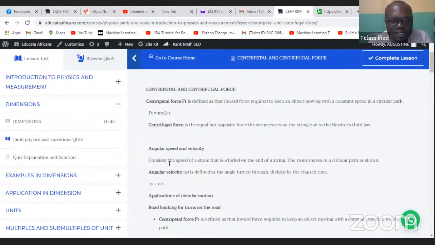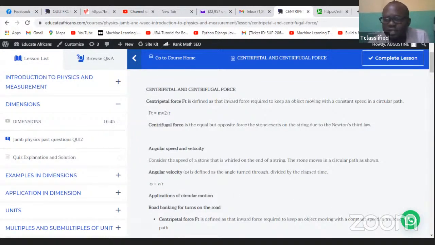Angular speed and velocity. Now consider the speed of a stone when it is whirled on the end of a string. This is what I just explained. The stone that is tied at one end of the rope, you call it string, and you're whirling it. You understand? So consider the speed. The stone moves in a circular path. Then angular velocity is defined as the angle turned through divided by the time elapsed. So that angle turned through divided by the time elapsed is the angular velocity. It can also be given in this form, which is the normal velocity over the radius.